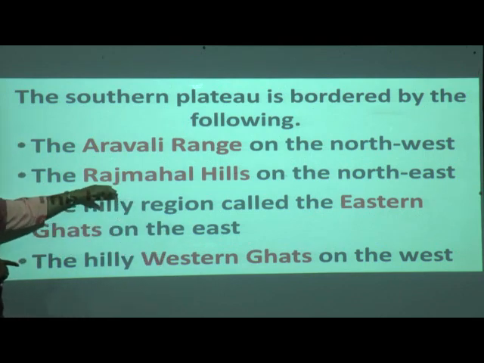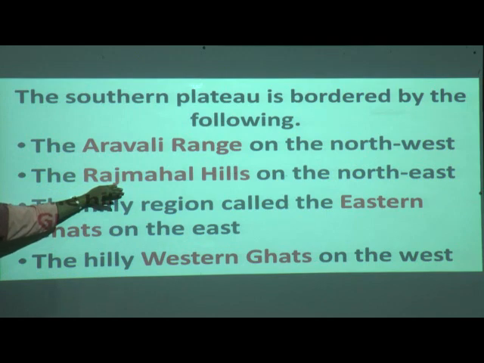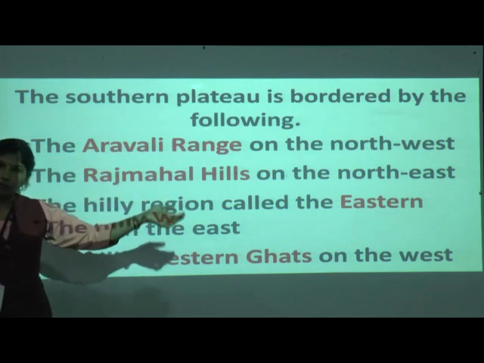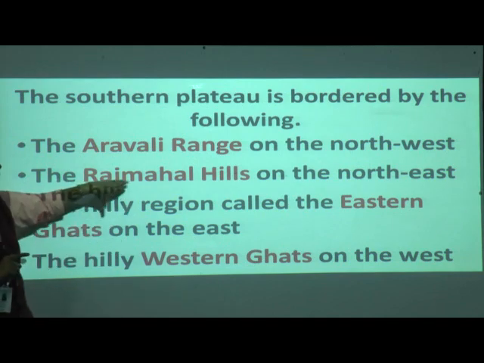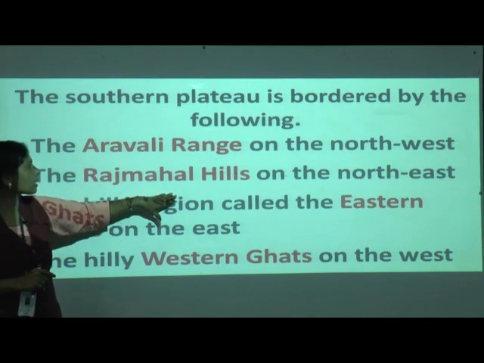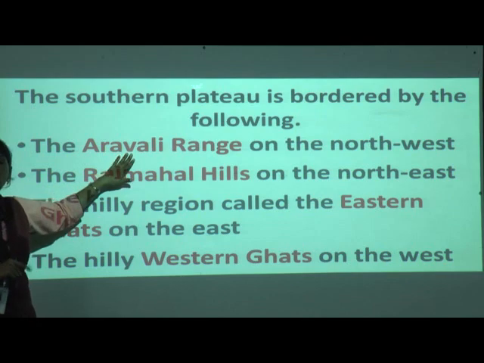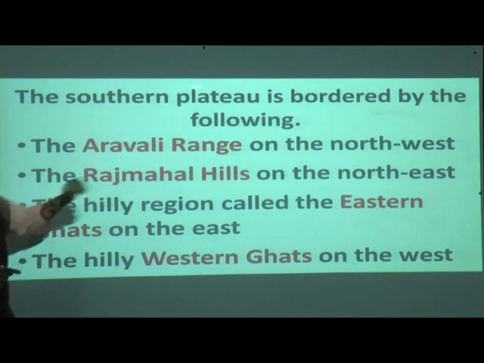Where is the Rajmahal? Rajmahal is located on the north and east side. Now, where is north? Upper side. Correct. Where is east side? Can you see my hand? Yes, this is east side. So, north to east, here we have the Rajmahal hills. Aravalli, where is it? It is on the north to west side.